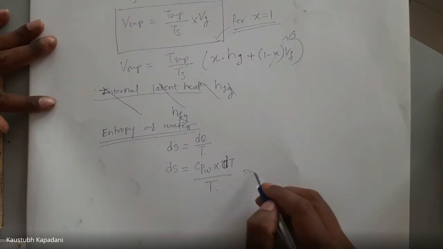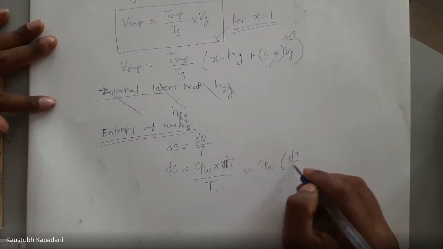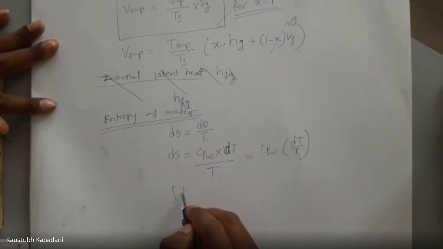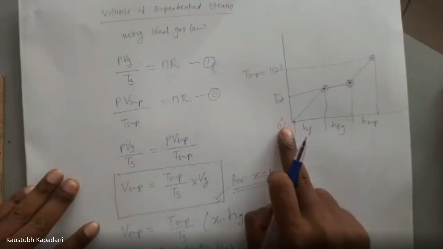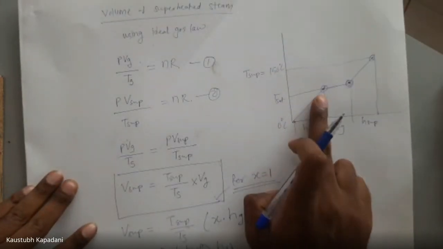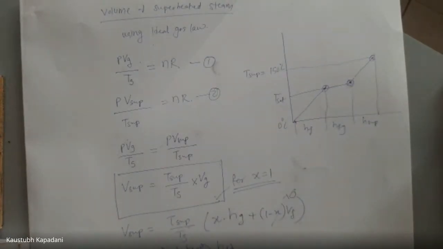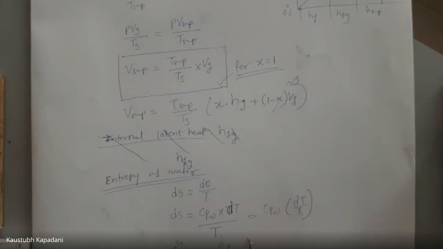Cpw is constant, so I have written Cpw outside. Now integrate this ds from 0 degrees Celsius to Tsat, let's say T1 to T2.